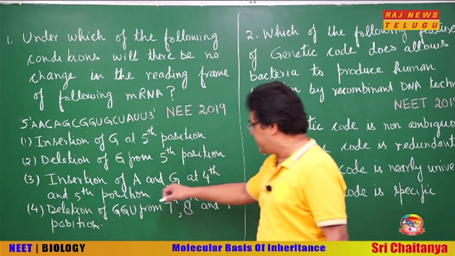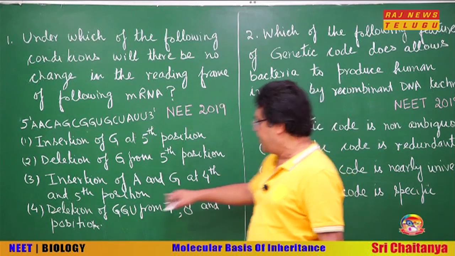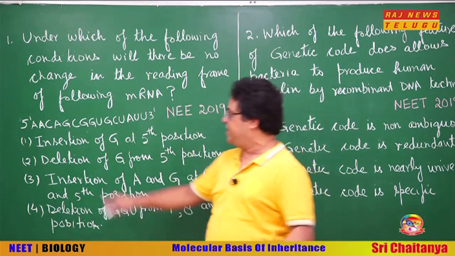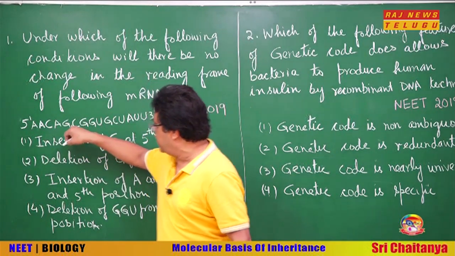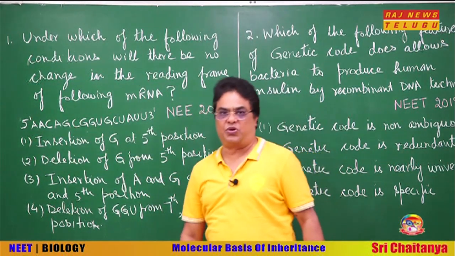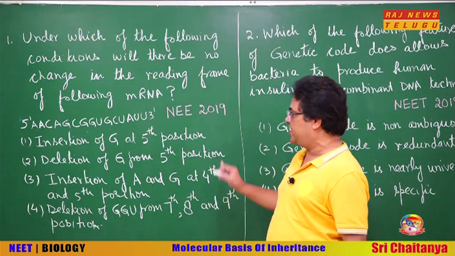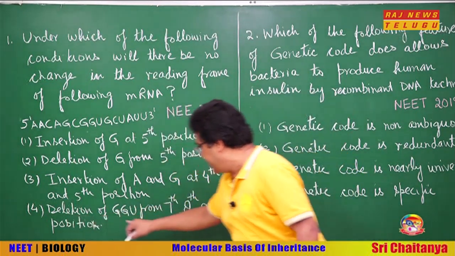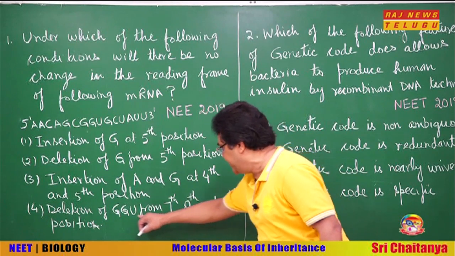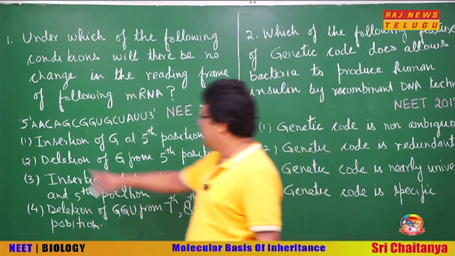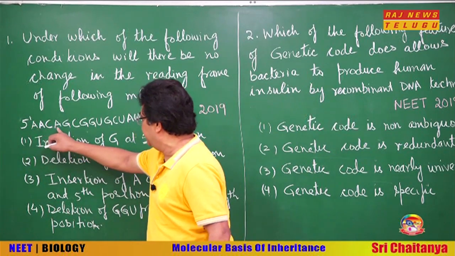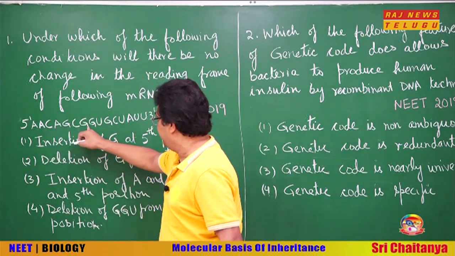Third, insertion of A and G at 4th and 5th position. Same, 1, 2, 3, 4. If you remove these 2, then also all the subsequent codons will change. So this is also not our answer. Fourth, deletion of GGU from 7th, 8th and 9th position. Okay, let us see. 1, 2, 3, 4, 5, 6, 7.